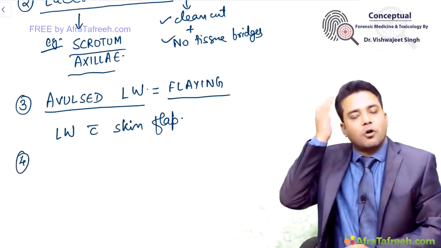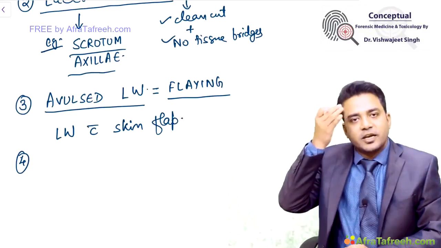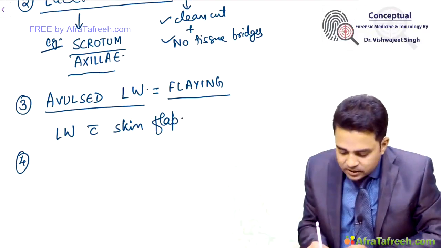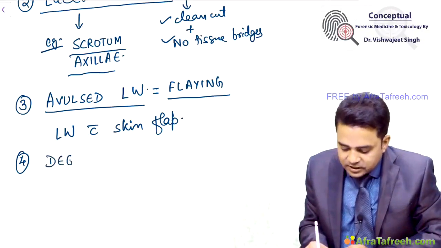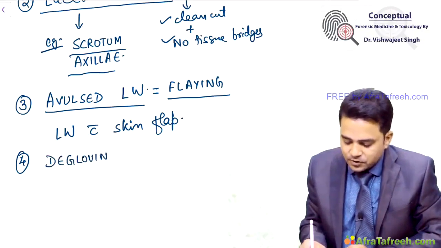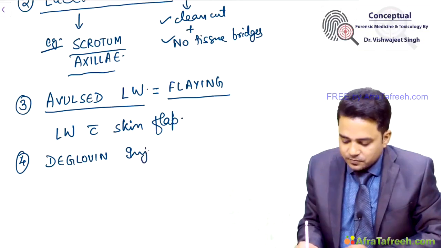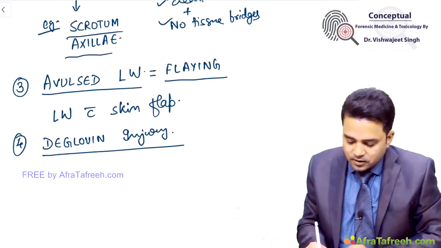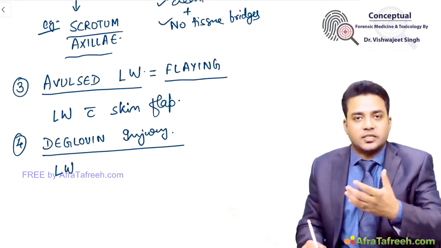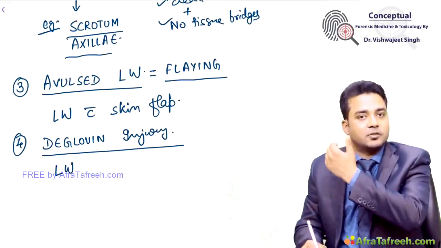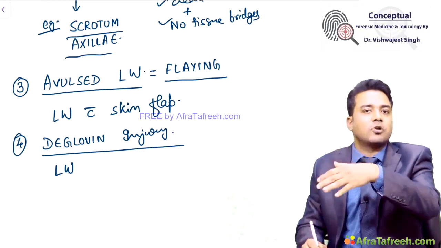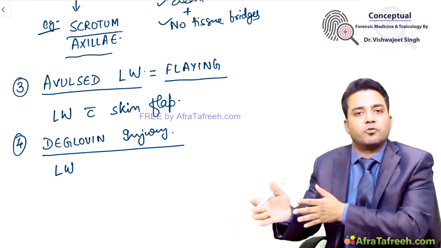When the flap has gone, suppose the moving vehicle has taken away the skin layer, I will label this wound as degloving injury. In a lacerated wound there are irregular margins and tissue bridges. Tissue bridges are not there when the wound is a degloving wound. Why?